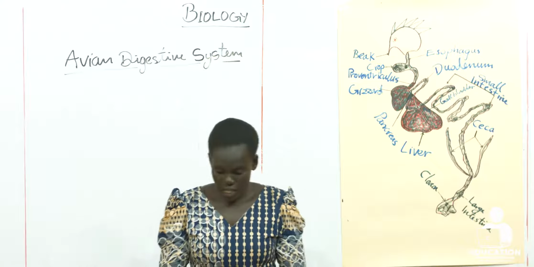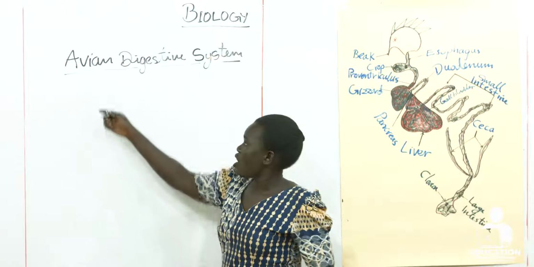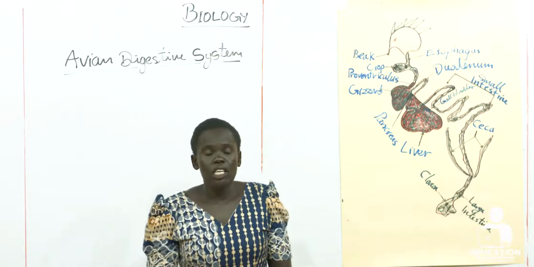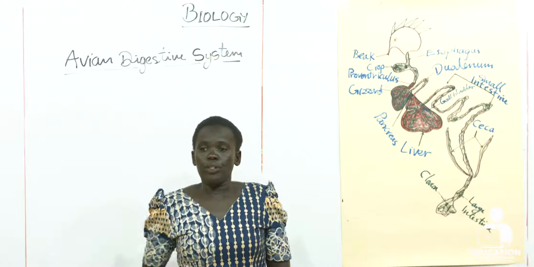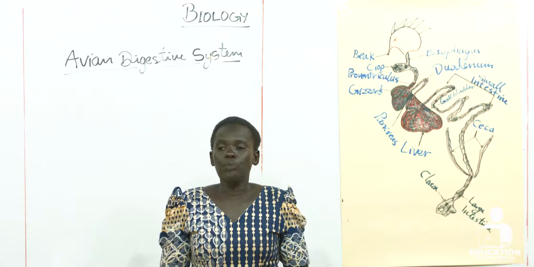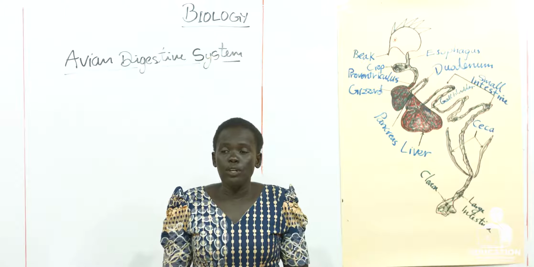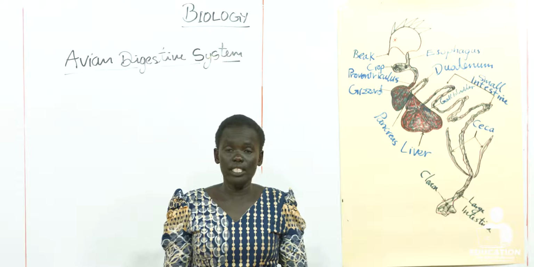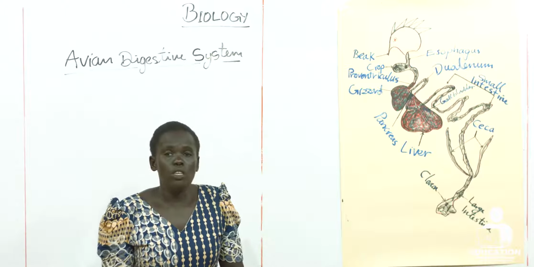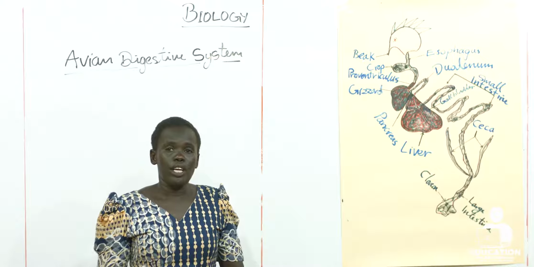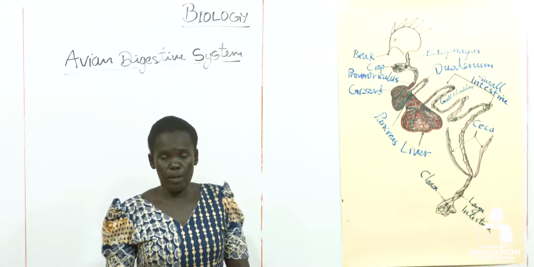Our topic is Avian Digestive System. The first day when we started teaching digestive system in animals, we came to learn that there are 4 types of digestive system based on the type of diet the animal eats. The first was monogastric digestive system, found in cat, dog, and human being.